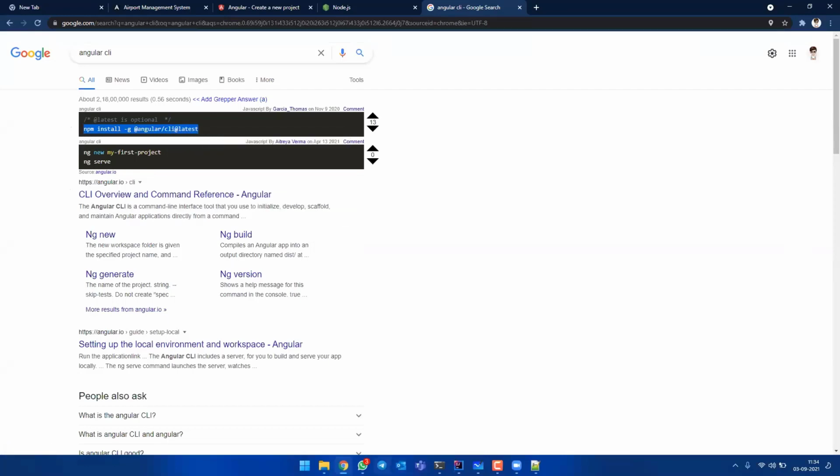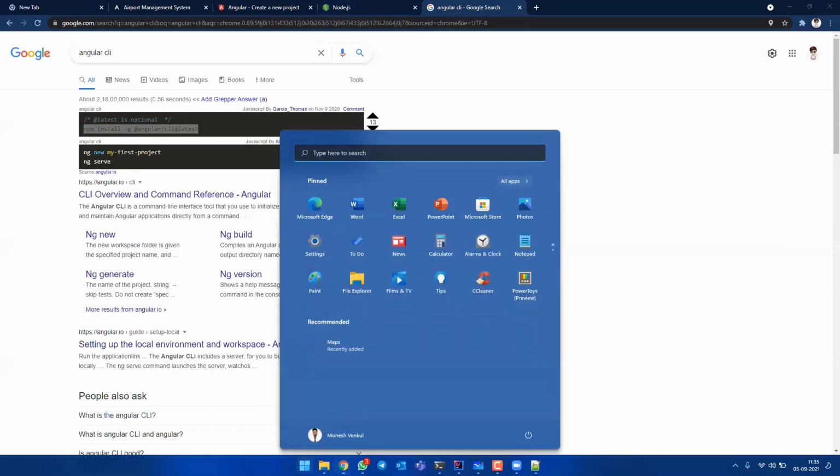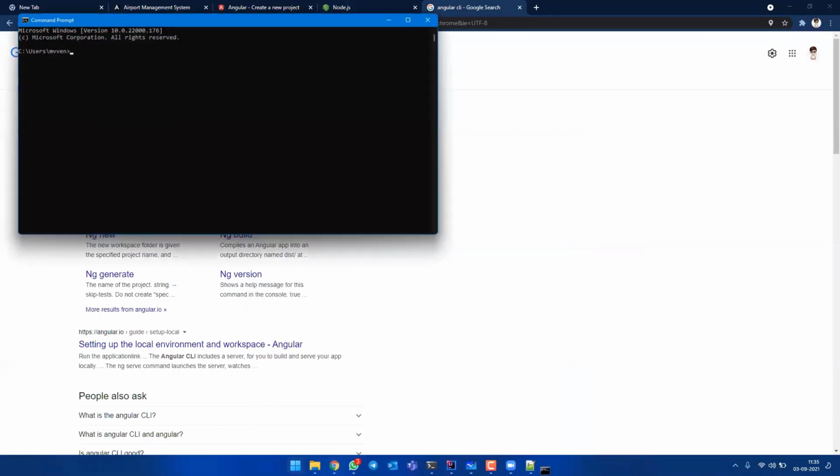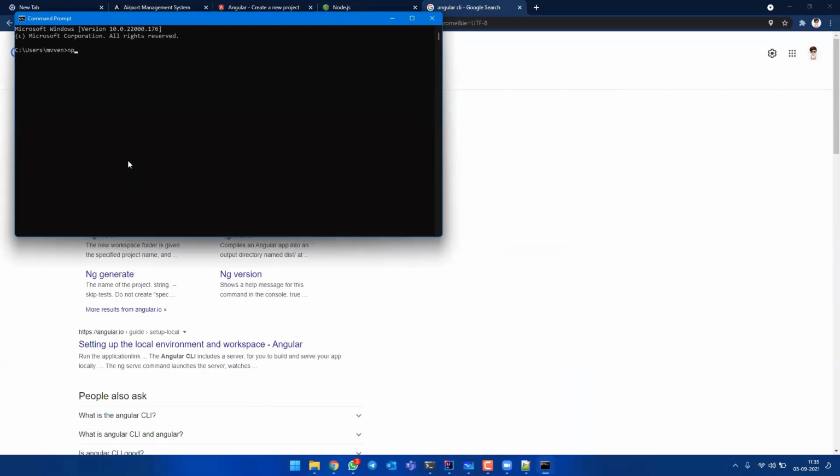I'll copy this command for you and put it in the chat box. This command is enough for you to install Angular in your computer. This command will work only after installing Node.js. Before installing Node.js, it won't work. Be careful with that. After installing Node.js, you go to CMD and type npm.